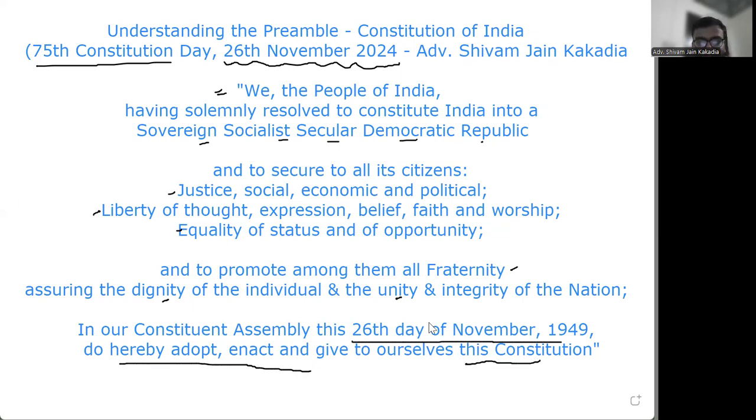So, this is the date when the Constitution was adopted. Who adopted the Constitution? We the people. We the people adopted the Constitution. So the source of the Constitution, all the power, vests in the people.